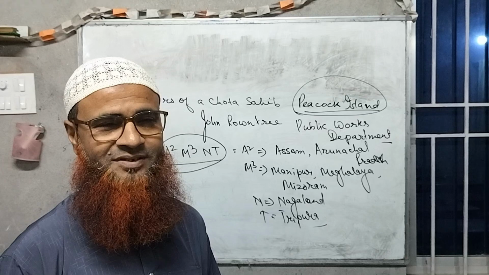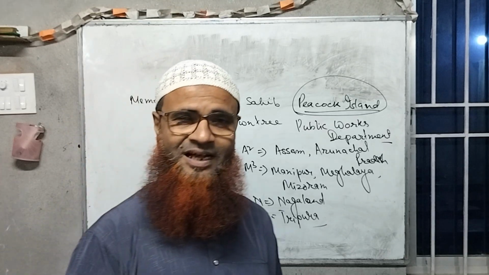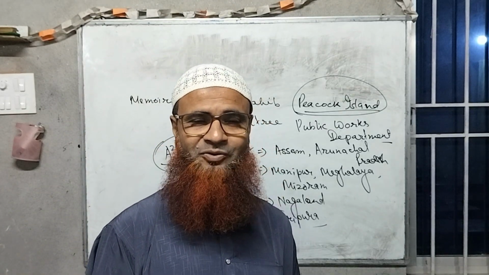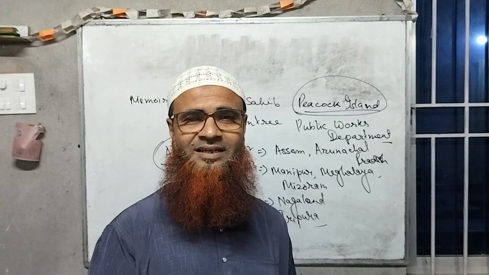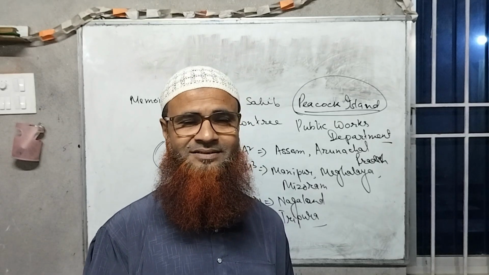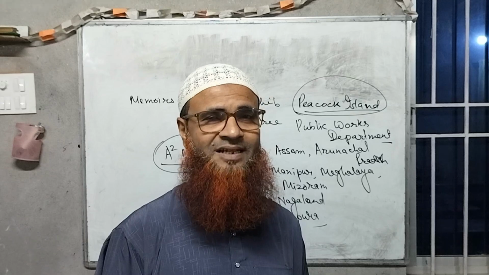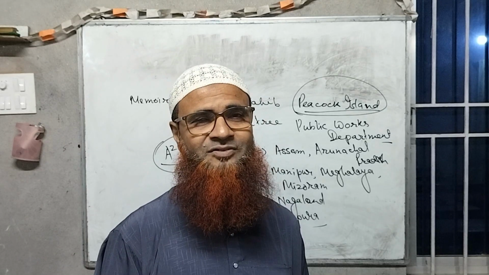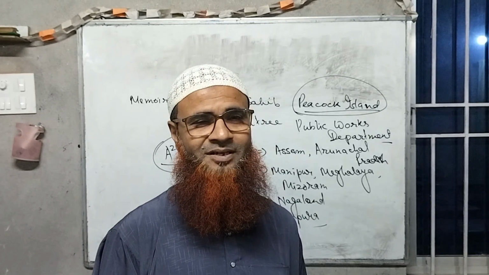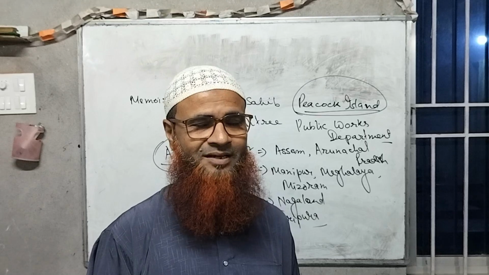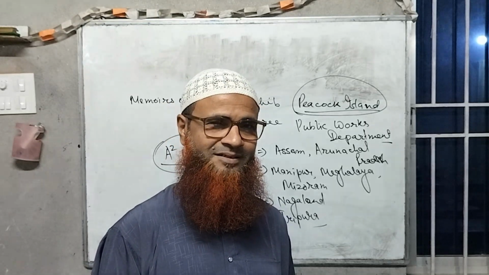People believed that if the channel between the mainland of Guwahati and the Peacock Island ever dried up, there would be the end of the British Raj from India. This was believed by the people of Assam, the writer has said.